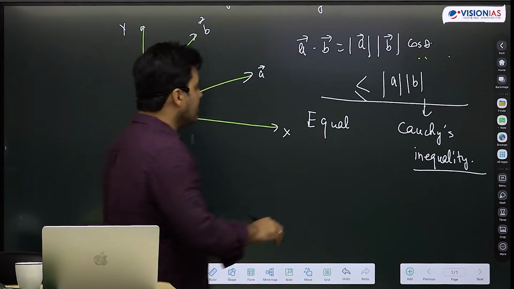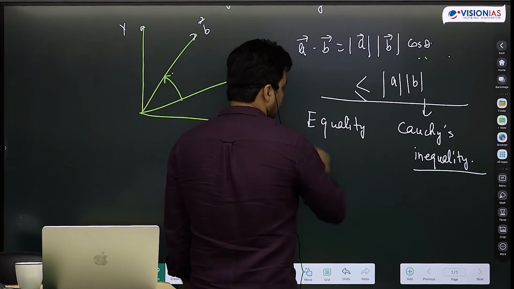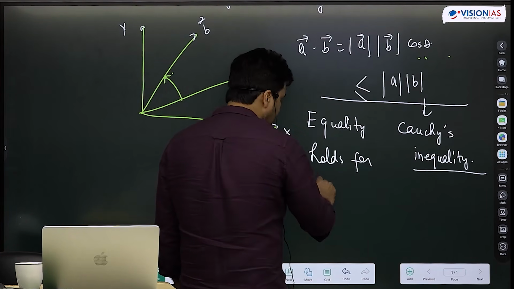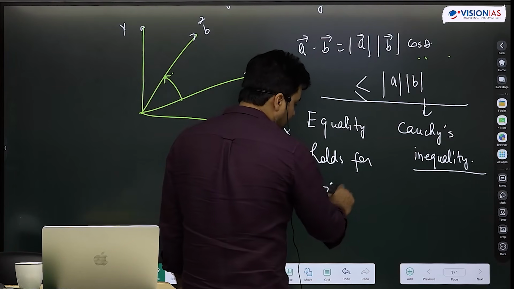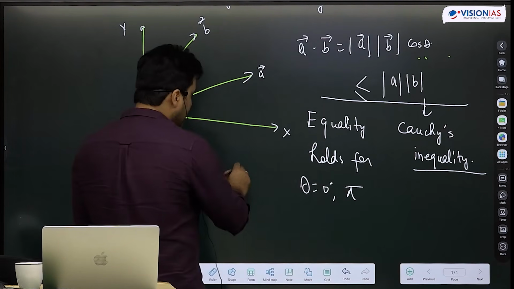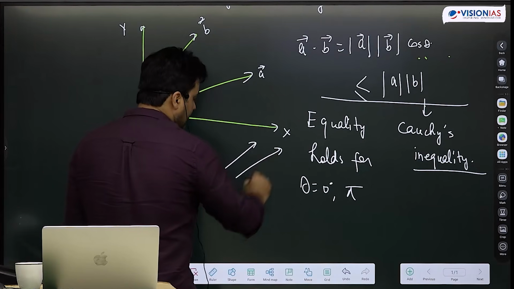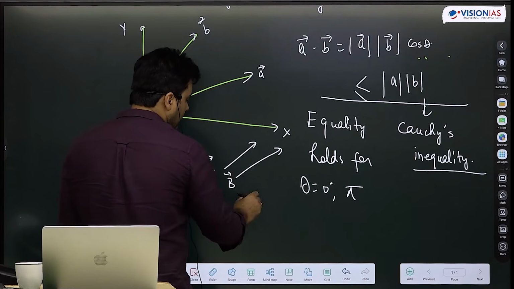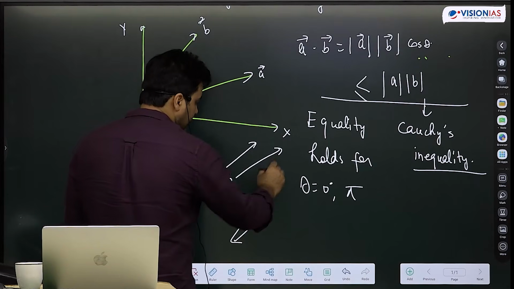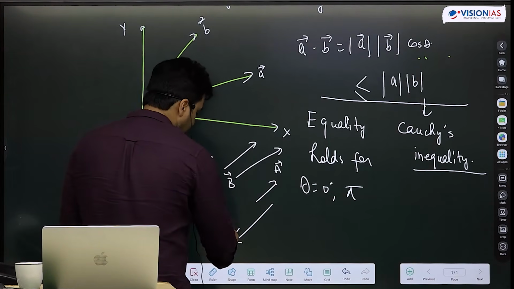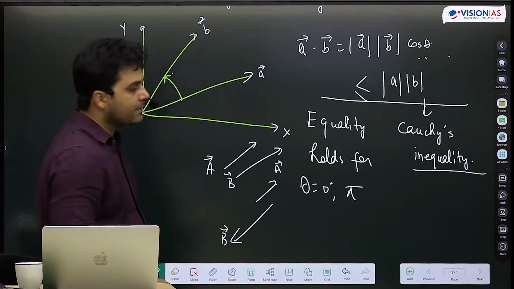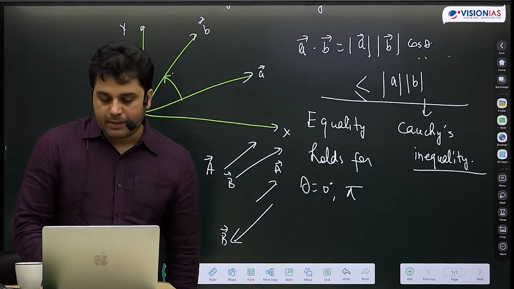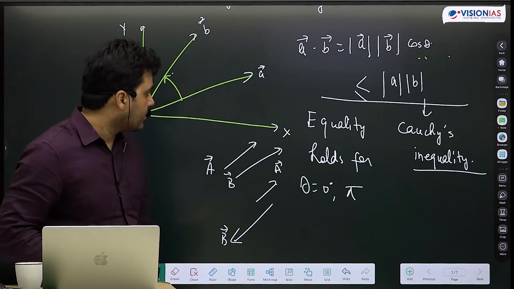So it may seem like a very trivial per se, but this is actually quite useful in later part. And equality holds for theta is equal to 0 when vectors are parallel, or pi where vectors are anti-parallel. So A and B, or A and minus B. Only in these two cases A dot B will be same as AB, right? Otherwise it will not be the case.